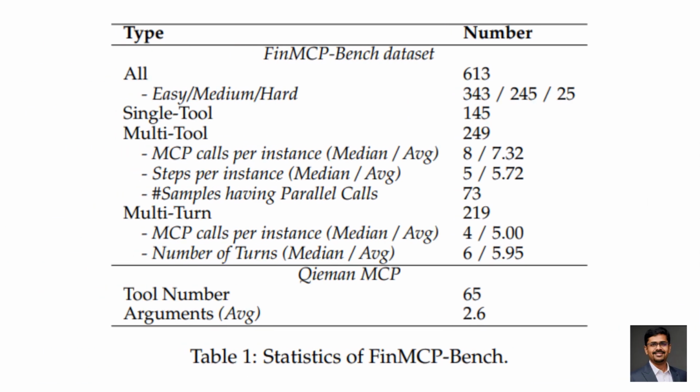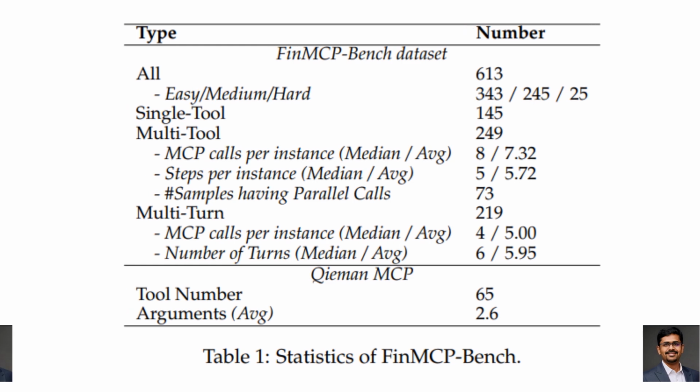There's also a fascinating trend. Harder tasks don't always reduce performance. Stronger models actually perform better on complex tasks because they leverage multiple tools effectively. It's like giving a skilled engineer a full toolbox. They perform better when complexity increases. But weaker models get overwhelmed. This highlights something critical. Tool use isn't just about access, it's about planning and coordination.